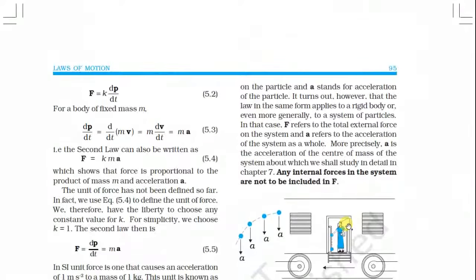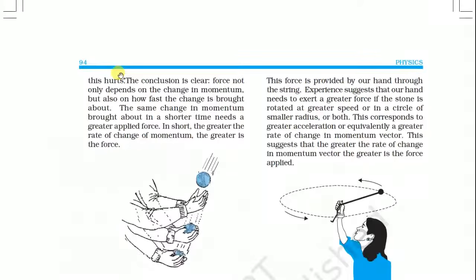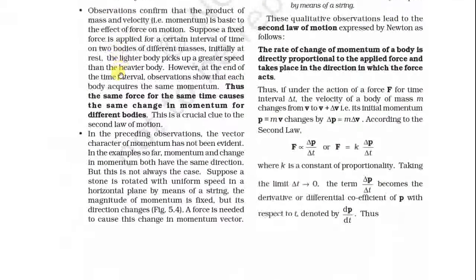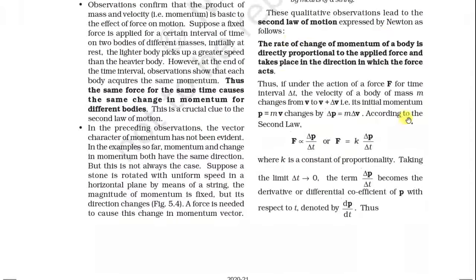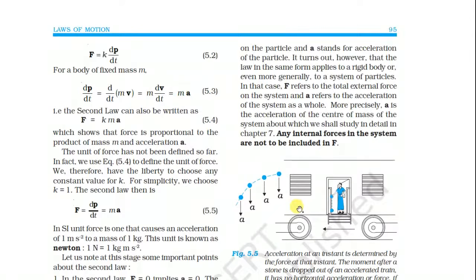So F is proportional, with a proportionality constant, to delta p upon delta t, that is F equals k delta p by delta t. Here we are taking delta t tends to 0, so the term becomes the derivative of p with respect to t, denoted by dp by dt. So see here, F equals k dp by dt.